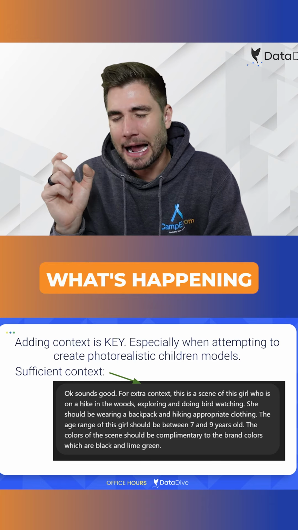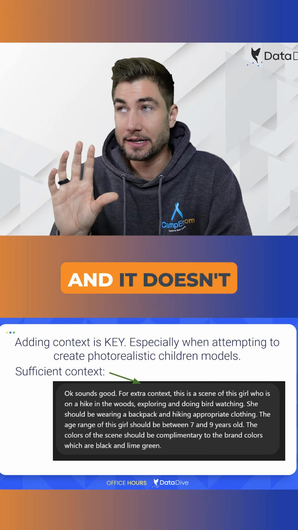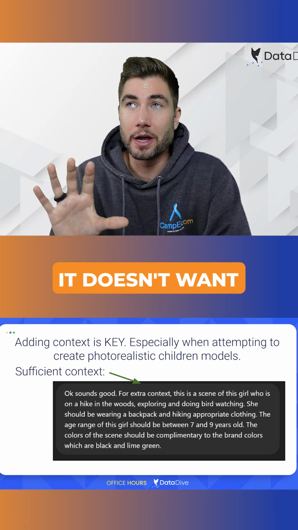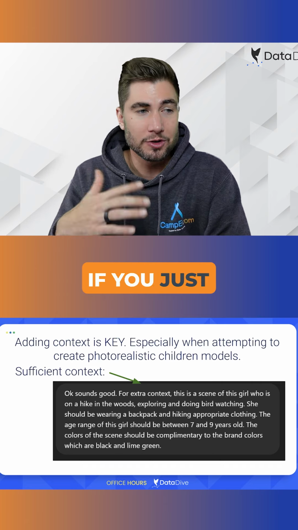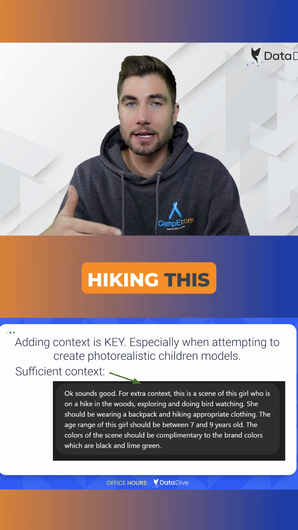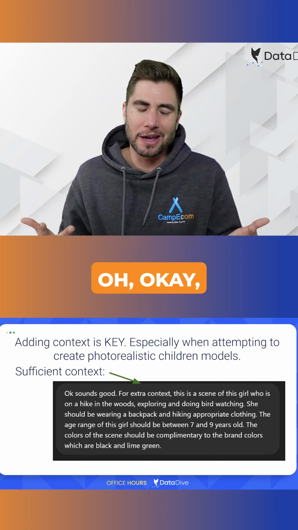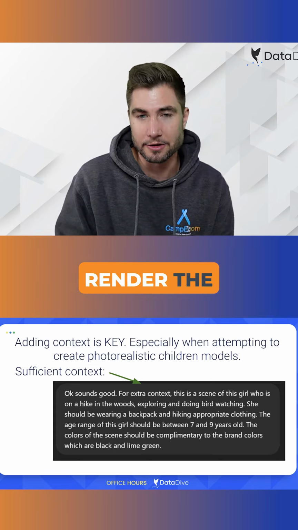So I think what's happening is because the image model is so new, it's very conservative and it doesn't want any abuse. It doesn't want any inappropriate images. So if you just say, I want a photo of a girl, that's a little too vague, but if I want a photo of a girl who's hiking, this is what she's wearing, this is a totally normal situation, it can kind of imagine, oh, okay, this sounds acceptable. I'm going to go and render the image.